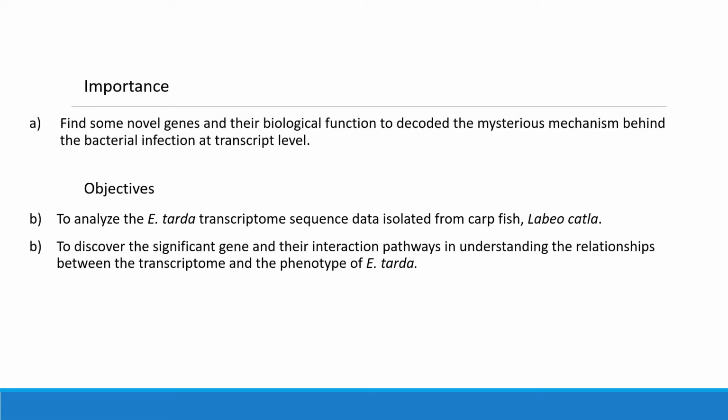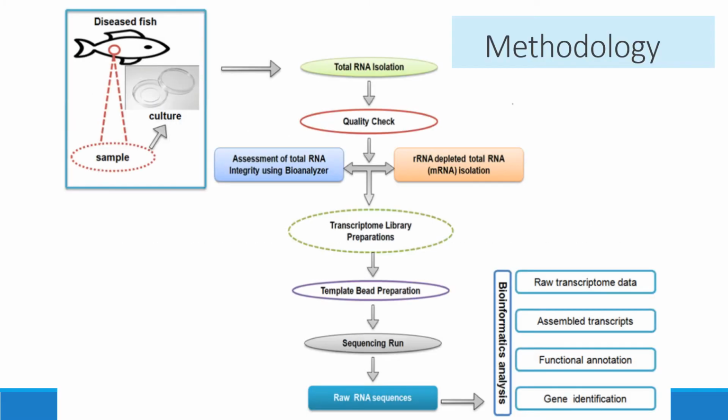The research is important to find novel genes and their biological function to understand the mechanism behind the bacterial infection at the transcript level. The objective is to analyze the tarda transcriptome sequence data isolated from the fish and then to discover the significant genes and their interaction pathway in understanding the relationship between the transcriptome and the phenotype of the tarda. The figure shows the methodology flowchart for the research.